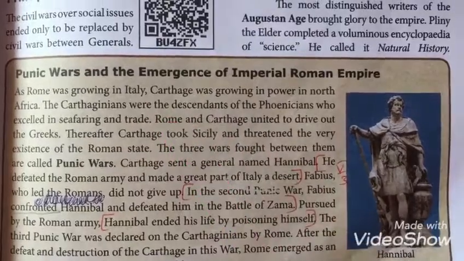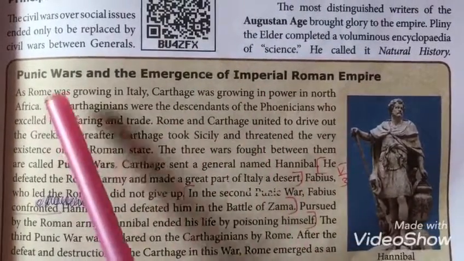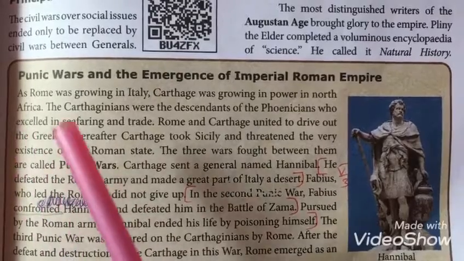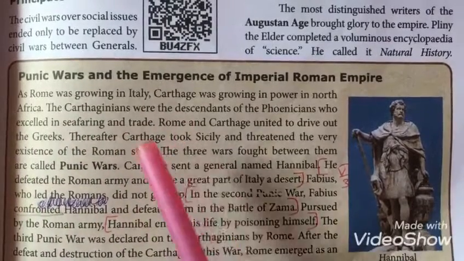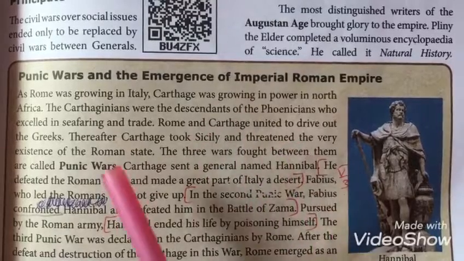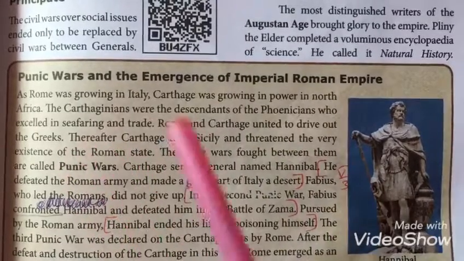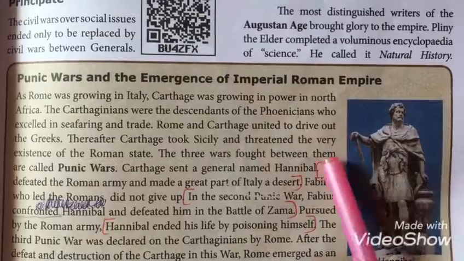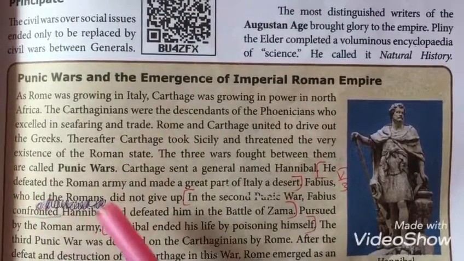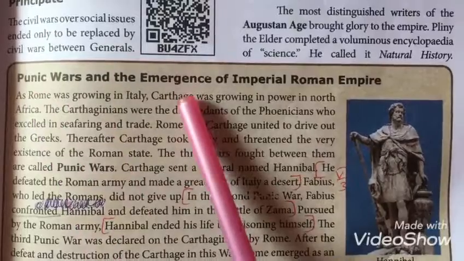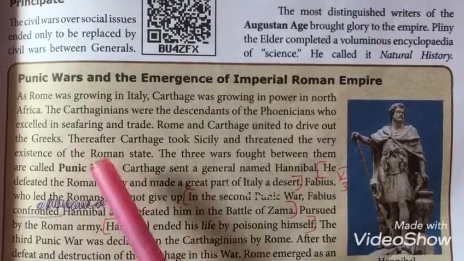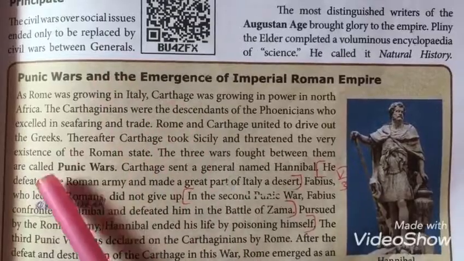Rome and Carthage joined together to drive out the Greeks. After that, Carthage occupied Sicily, and this became a threat to the Roman state. So a war occurred between Rome and Carthage. Three wars were fought between them, known as the Punic Wars.